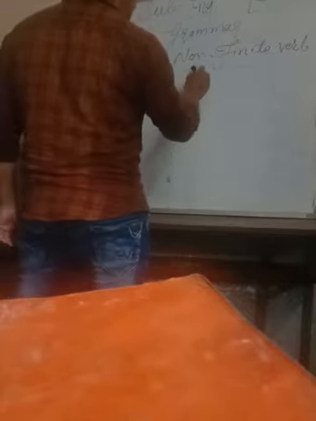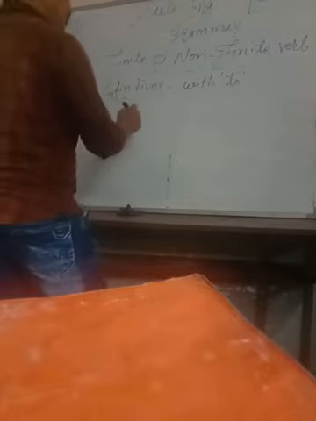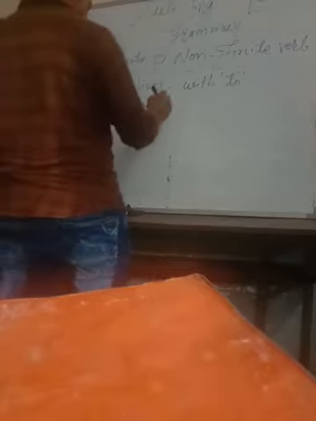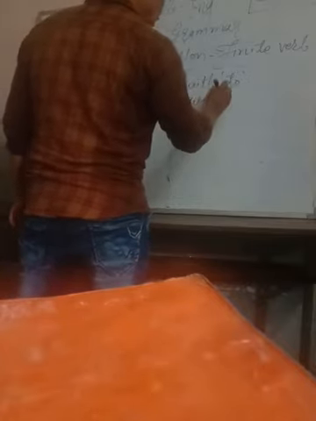Infinitive with to now. Look here. For example, he went to visit his grandparents.